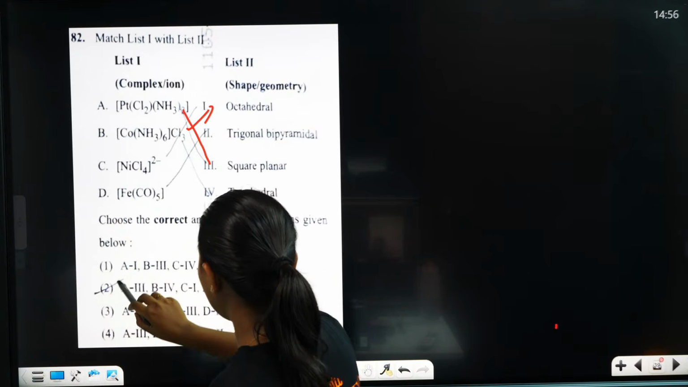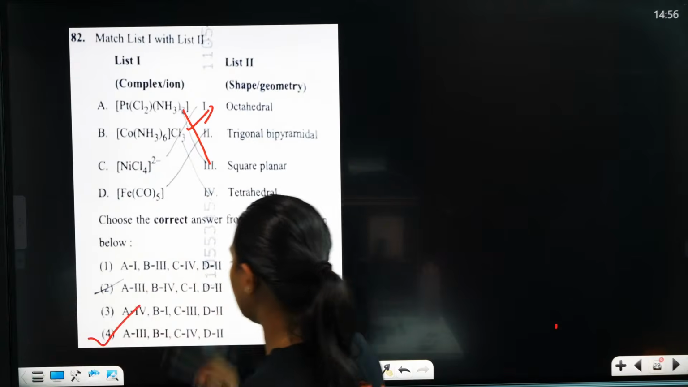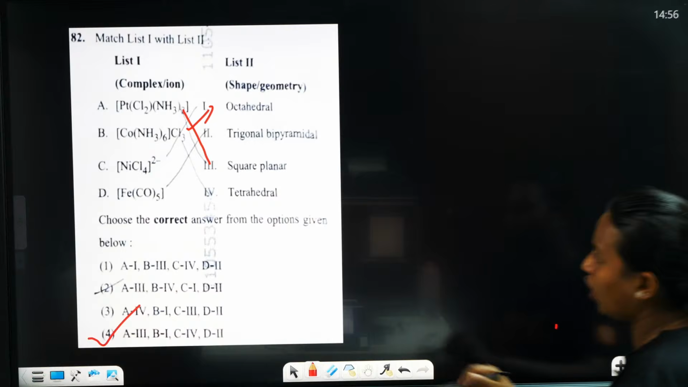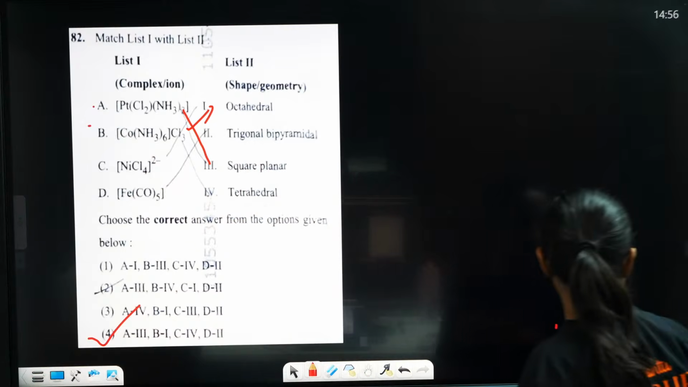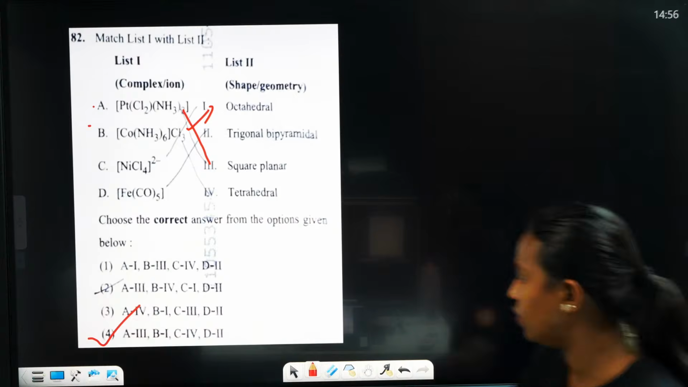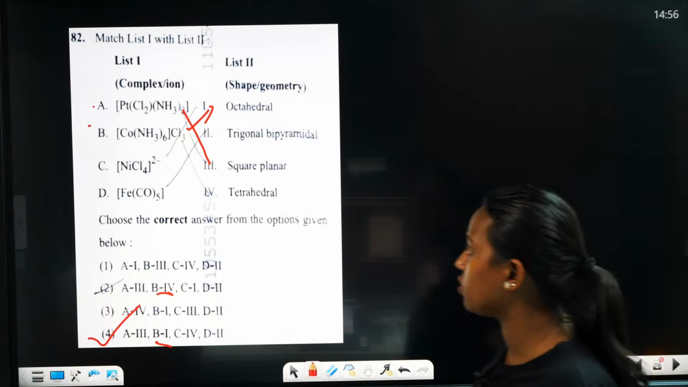A is equal to 4, B is equal to 1, A is equal to 3. Yes, correct answer is 4. If you check A and B only, you can confirm the answer. If you check A only, you can't confirm the answer. So B is actually 1. Yes, octahedral only.